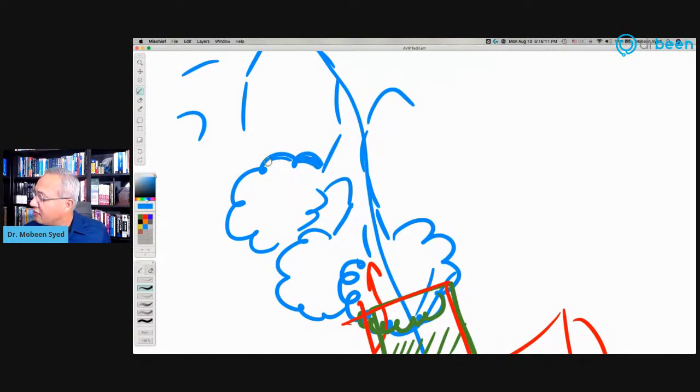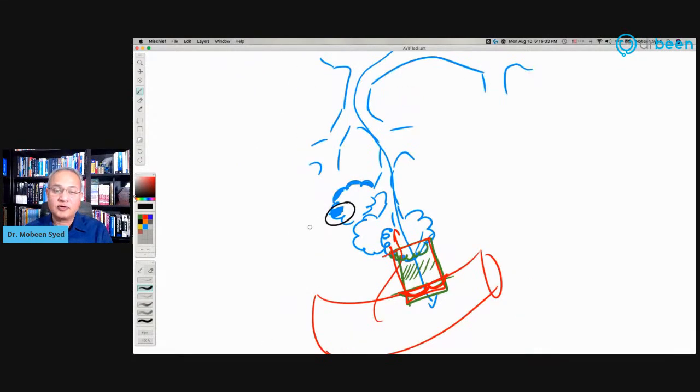We have flat cells here, which are called type 1 pneumocytes. And then we have tall cells here that are called type 2 pneumocytes. VIP or Aviptadil is going to, just keep this in mind at this time, work on type 2 pneumocytes. Why would it do that? Let's just talk about it.